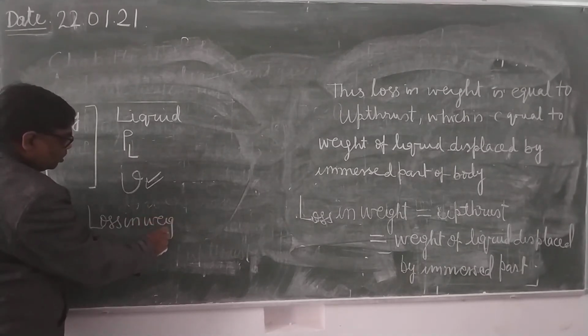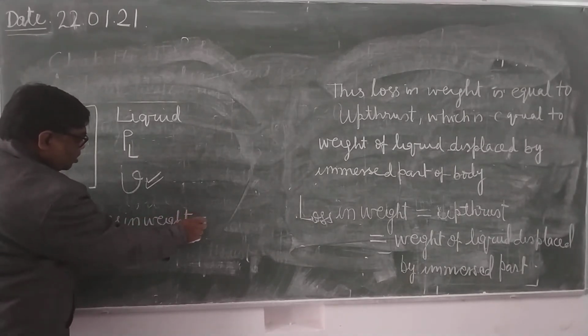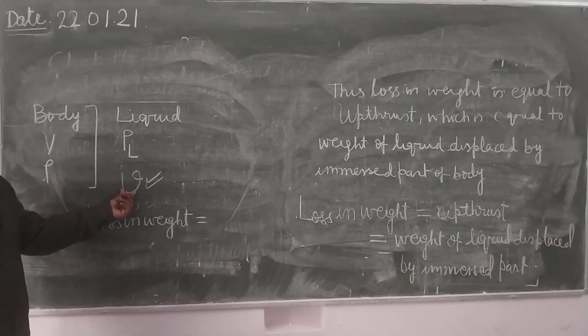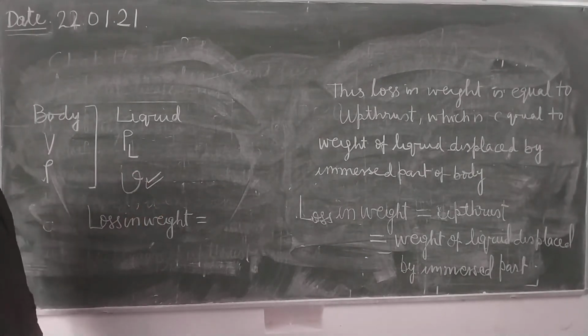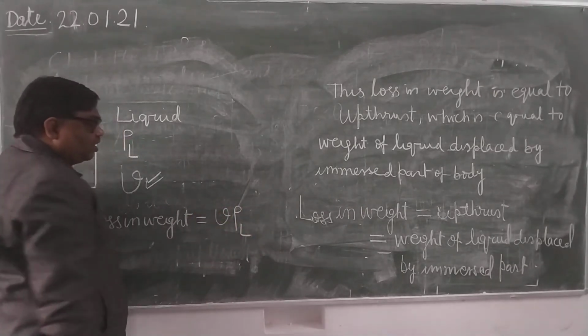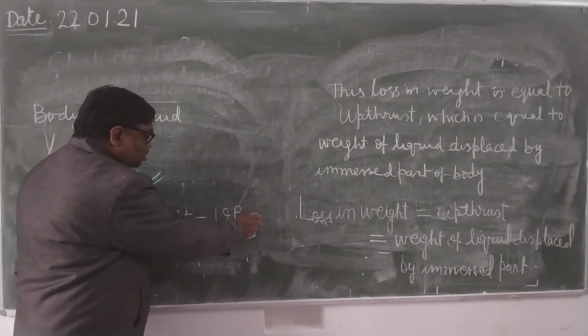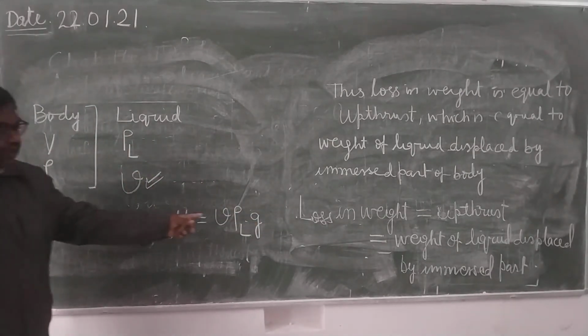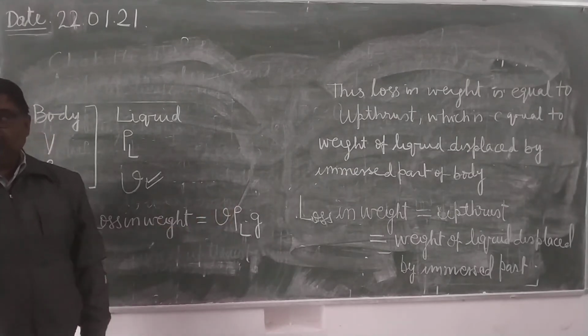Loss in weight equals to the weight of liquid displaced. So this is the volume of liquid displaced multiplied by density of liquid, v into rho L into g. For weight, what is it? m into g. v into rho L is the mass of liquid displaced, m into g.